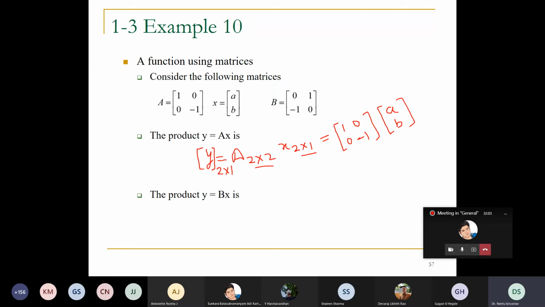So when I multiply, I am going to get here A, just multiply and see what you are going to get. A, and you'll get here minus B. This is what I obtained. This is one of the matrices which I obtained after multiplication, which is of the order 2 cross 1. Correct? Similarly, when I multiply with B, my resultant matrix Y can be written as Y equal to B